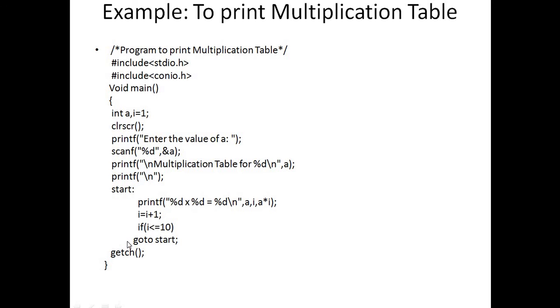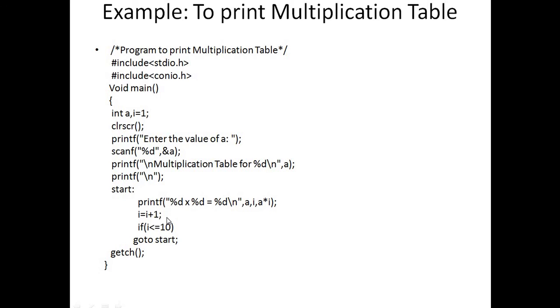Otherwise, every time control passes to goto start, it is again passed to start, then the next number of the table is printed, then the i value is increased again. First i's value is 1, then 1 plus 1 is 2, then next time 2 plus 1 is 3.